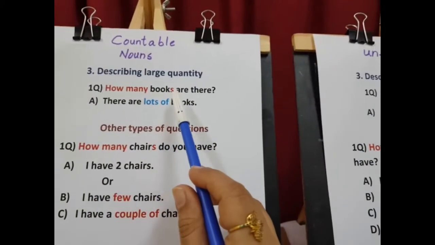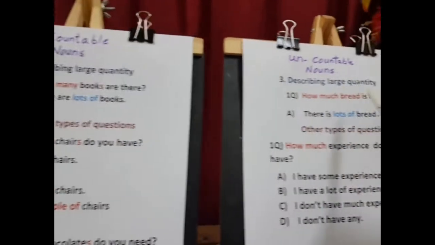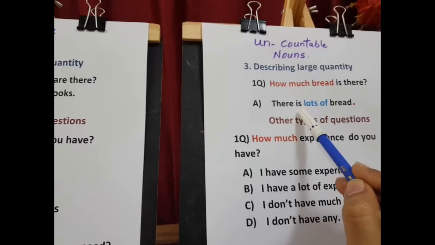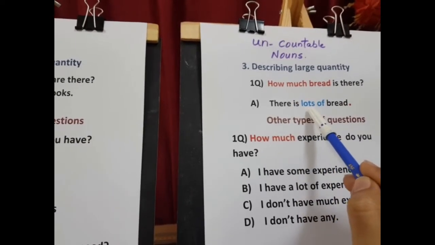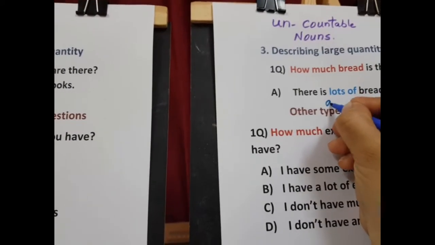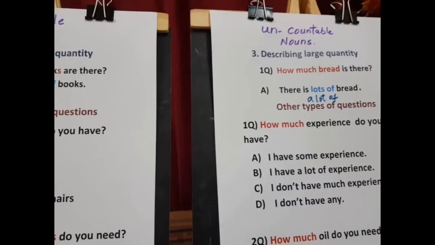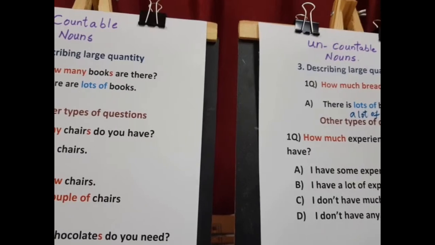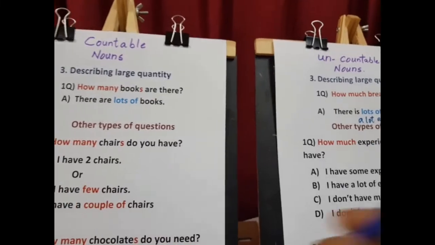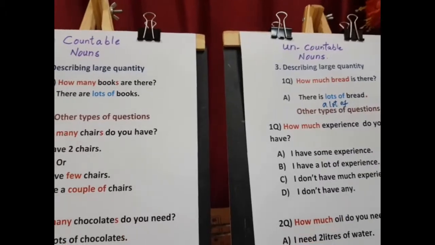Here books are countable, so we are saying that there are lots of books. Here bread is uncountable, we say there is. We use the helping verb is and we say lots of bread. We can even say there is a lot of. So both in a countable and uncountable noun, when we are describing the large quantity, we use the quantifier lots of, and we don't use the quantifiers many and much when we are describing the large quantity.